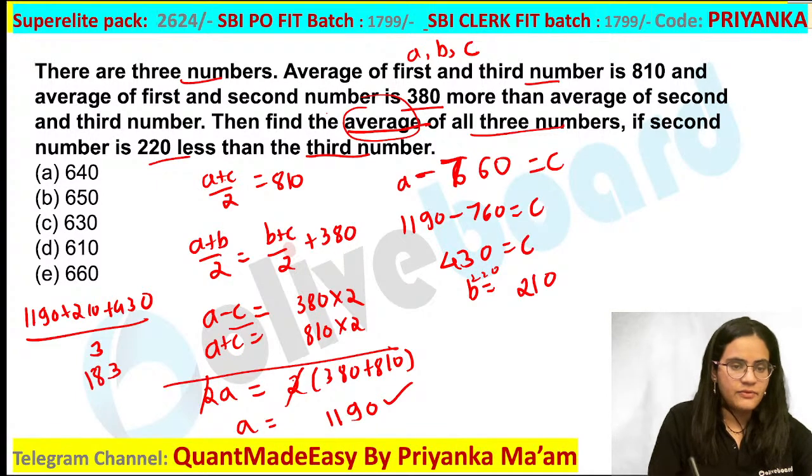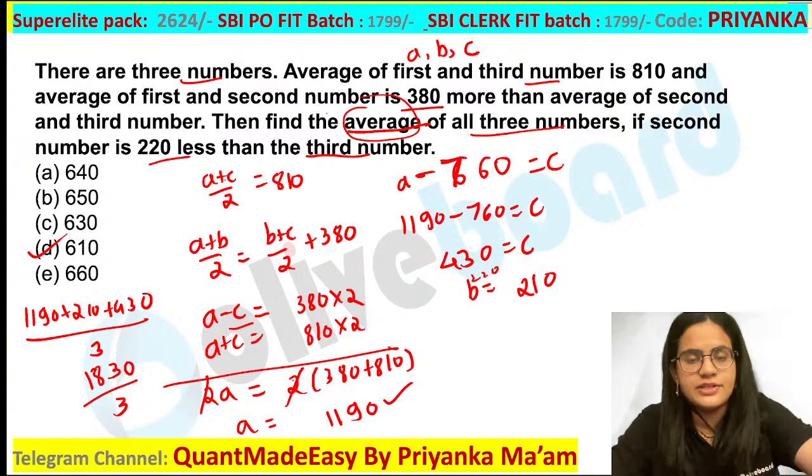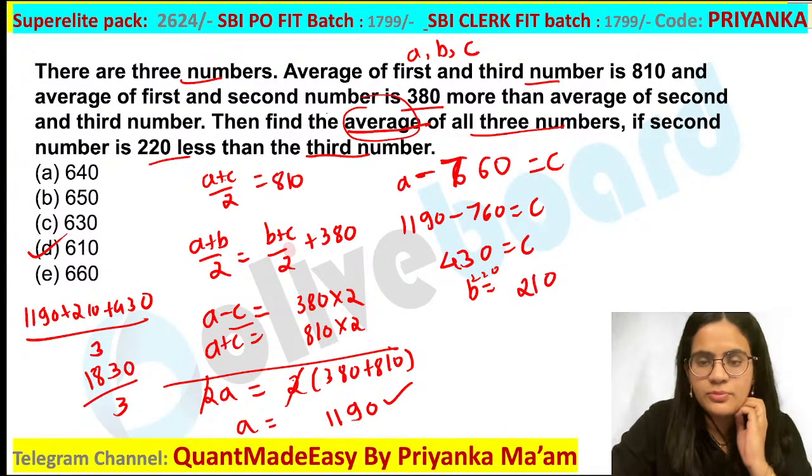Okay, so what are you getting? 1830 divided by 3, which is nothing but 610 would be the average here. 610 is going to be your average.